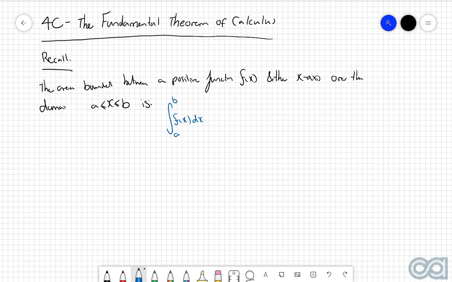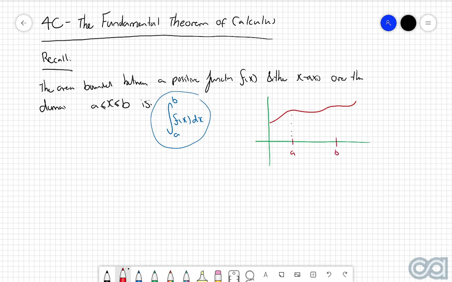And in fact, when we covered the first chapter all about the area underneath curves, we evaluated these integrals using our calculator to compare the true area underneath the curve to our over and under estimates. So just as a quick reminder as well, a visual representation of this could be something of the sorts, where we have a function like this, where this point here is a, this point here is b, and then this area underneath the curve here would be given by this integral expression over here.